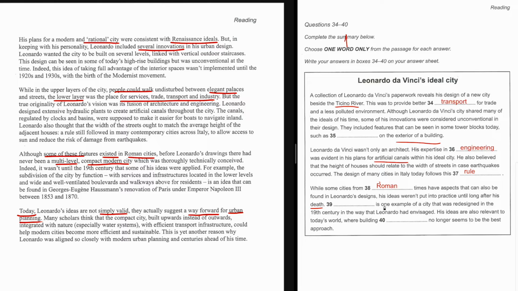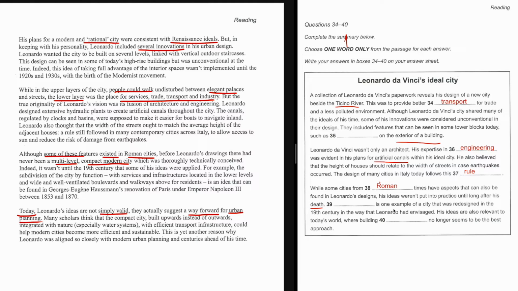Okay, this is an example of a city that was redesigned in the 19th century. We need a city name. For example, an idea that can be found in the renovation of Paris under the emperor between this year and this year. This is the 19th century, isn't it?